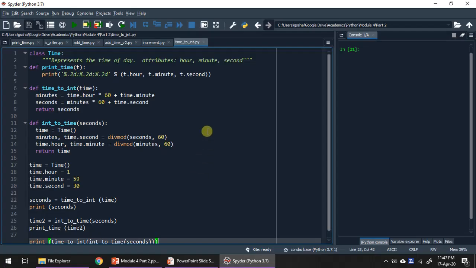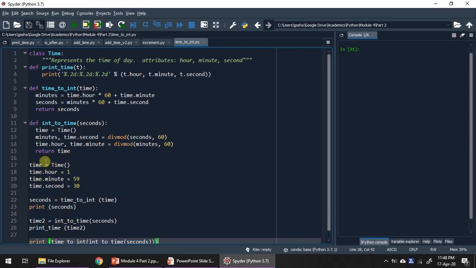In this code, as usual, we are going to write class Time, and there is nothing inside that class. The second one is the print_time function. This is the same as the earlier function. Here we are going to write two functions. One is time_to_integer, which accepts time as the object, and integer_to_time, which accepts seconds as the input. And this is the main program.